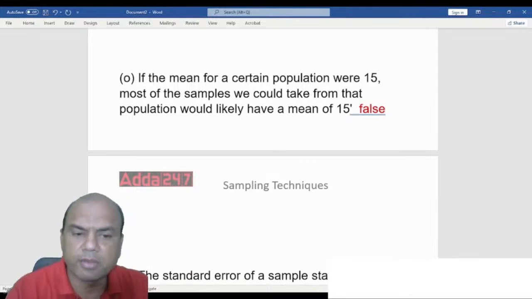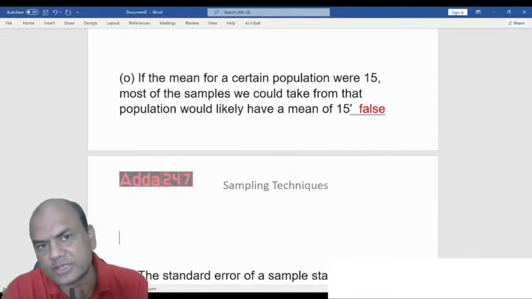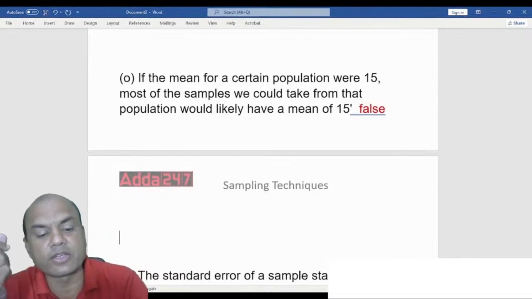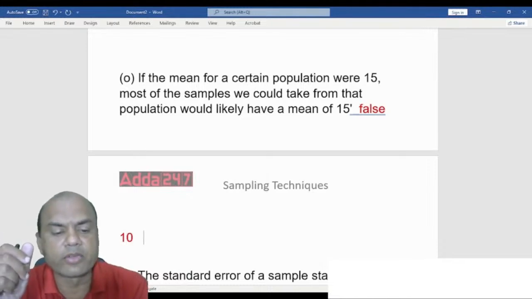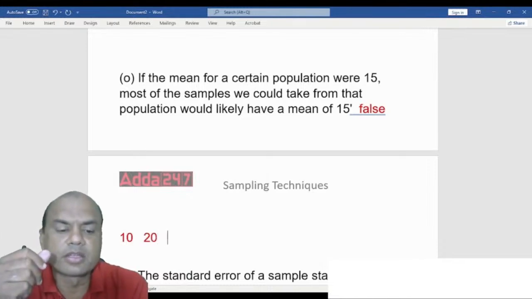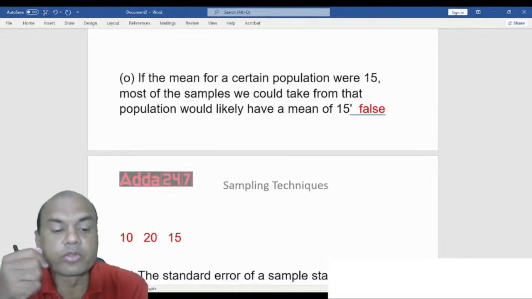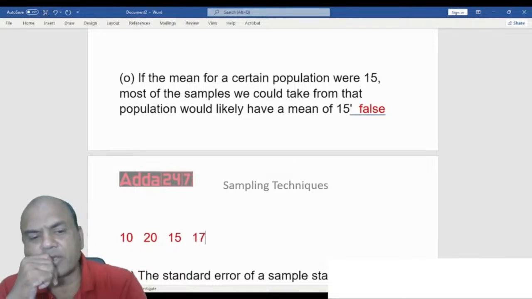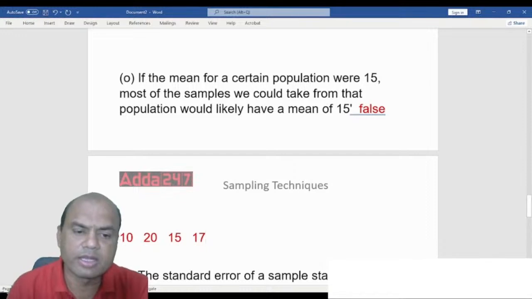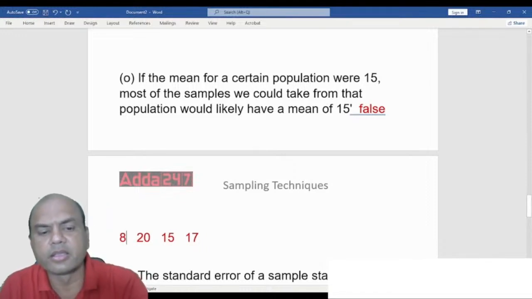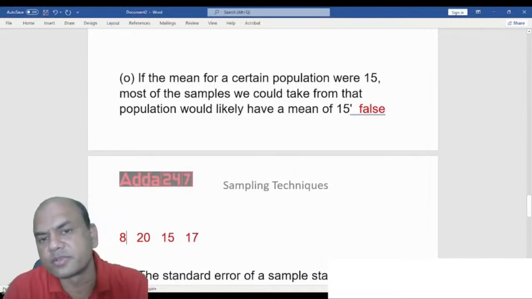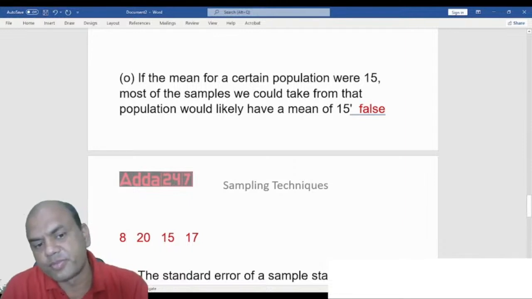Suppose I have the samples here. I took 4 surveys, let's say 4 corners of the city, and I got the averages: the first was 10, the second was 20, the third was 15, and the fourth let's say 17, and this I'll make 8. Suppose I got these 4 salaries: 8,000, 20,000, 15,000 and 17,000. Now you do the addition of all these. 20 plus 8, 28 plus 15, 33, right?